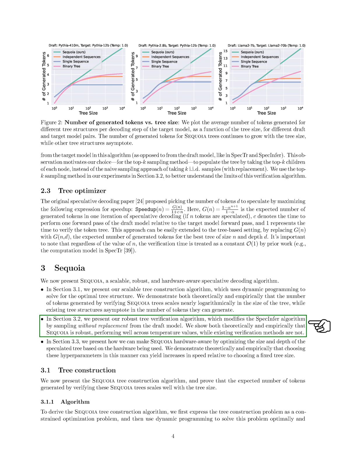Moving on to the specifics of building the SEQUOIA tree, we aim to create a tree that can generate a large number of tokens efficiently. We approach this by framing it as an optimization problem where we want to maximize the expected number of tokens produced by a tree of a certain size. We use dynamic programming to solve this problem effectively. We introduce a couple of key concepts to help with this. First, we assume that the likelihood of a token being accepted by the verification algorithm depends solely on its position in the tree.